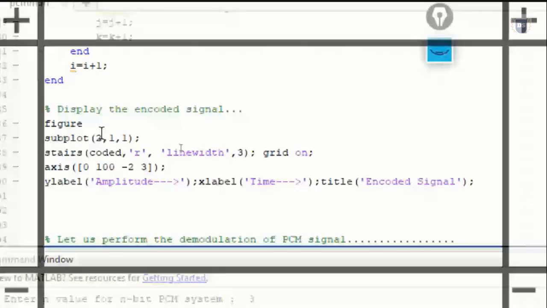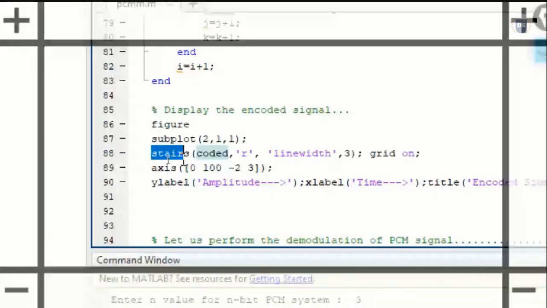Here you can see that we are using this 2 cross 1 cross 1, which creates two cells, wherein in the first cell we'll be plotting this coded, and in order to plot it, we'll make use of a new keyword called stairs. And after that, in order to reconstruct, so this is the encoding process.